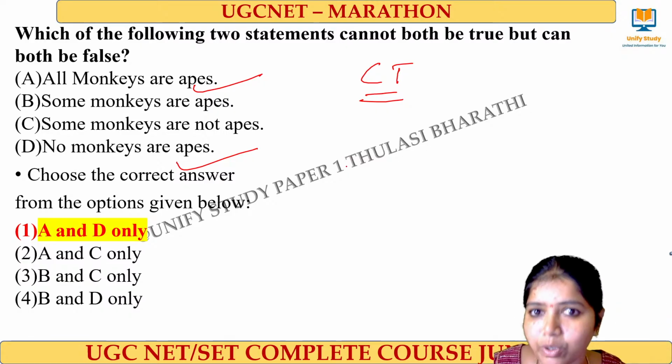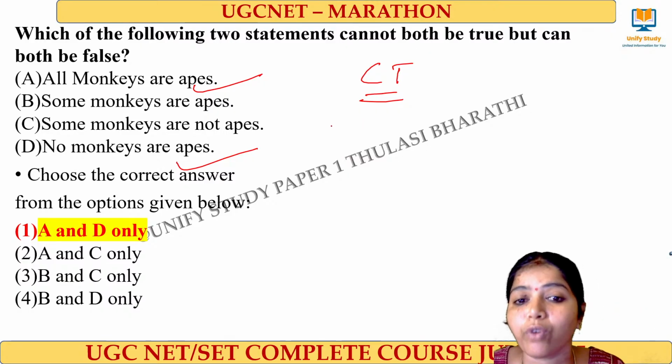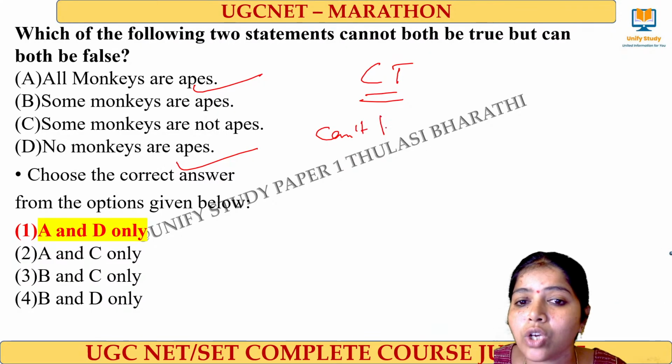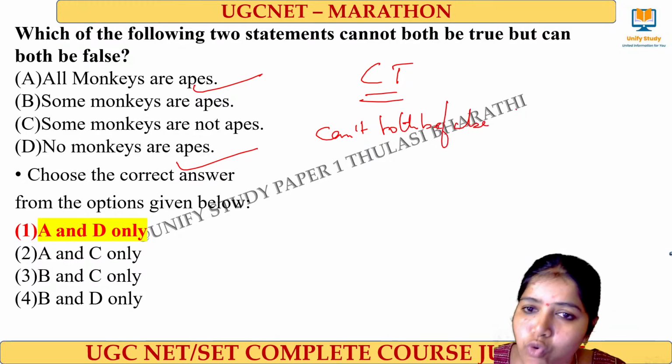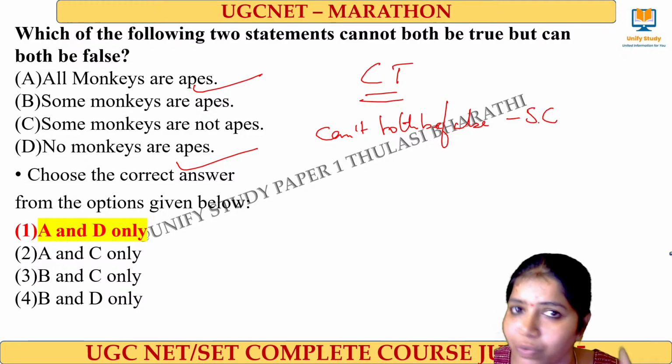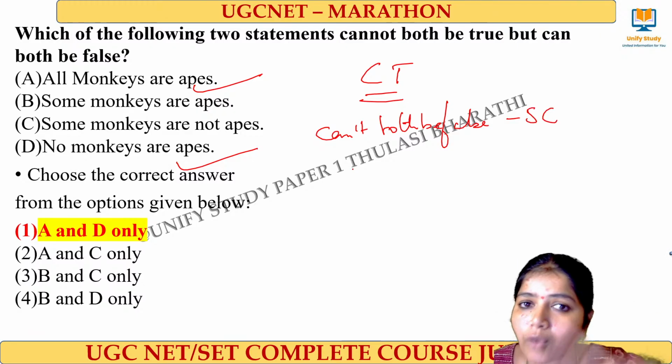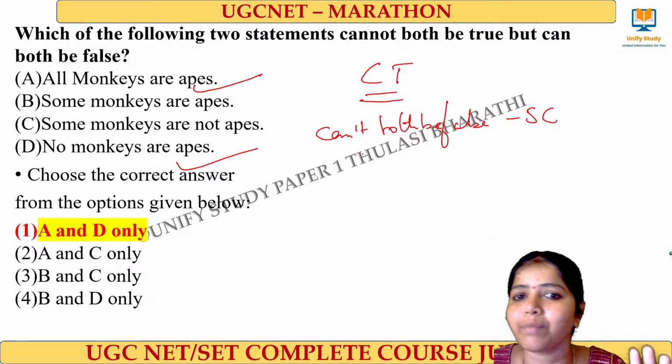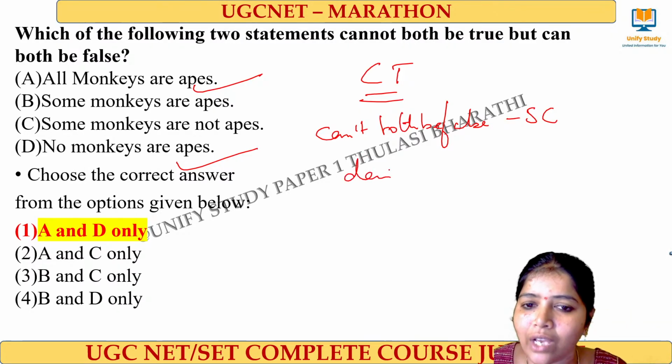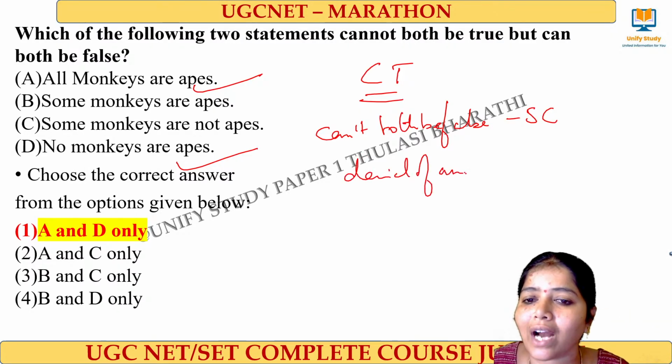When it comes to sub-contrary, they cannot both be false. If we have cannot both be false but can both be true, then it is nothing but sub-contrary. One is the denial of the other means it is contradictory.